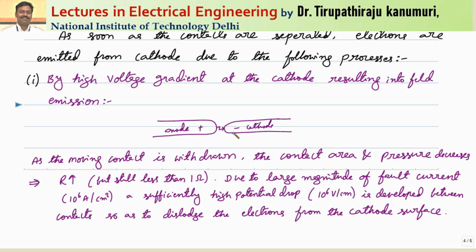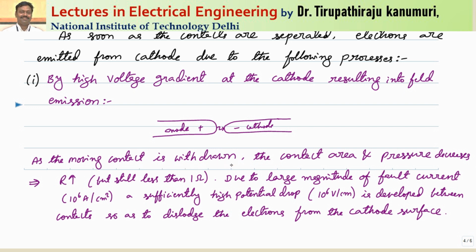Let us discuss the basics and then proceed to the conclusions. First, high voltage gradient at the cathode. As the moving contact is withdrawn, the contact area through which current can pass decreases. Current cannot change suddenly because of the inductance and capacitance, the energy storage elements available in the circuit. The current cannot be suddenly brought to zero, so it will try to pass through the intermediate medium.